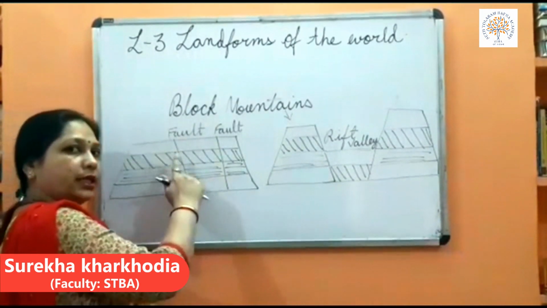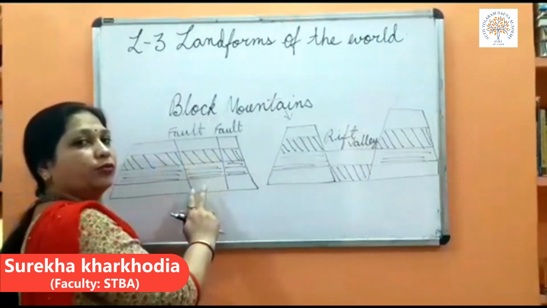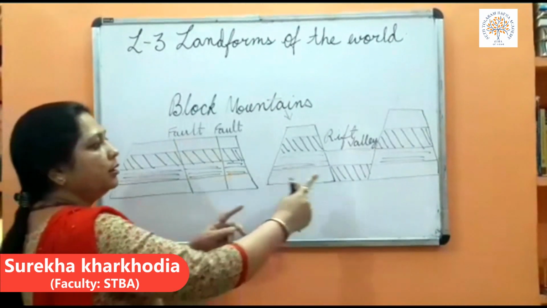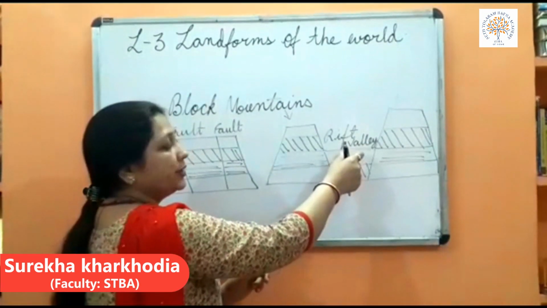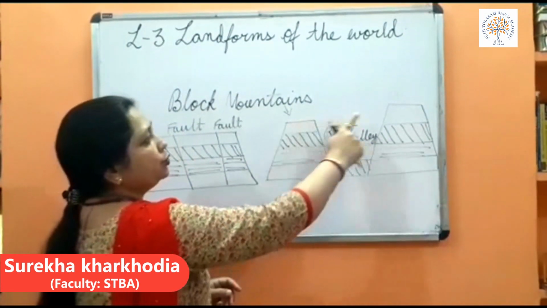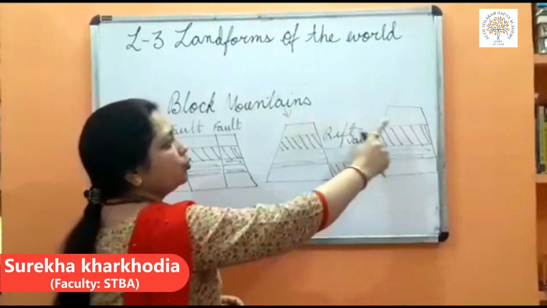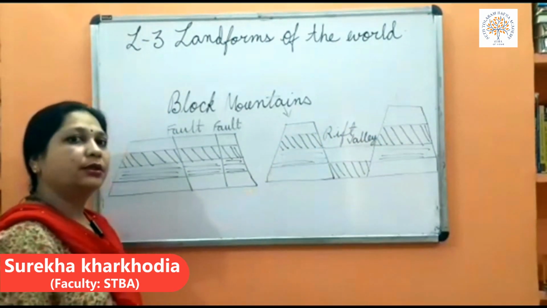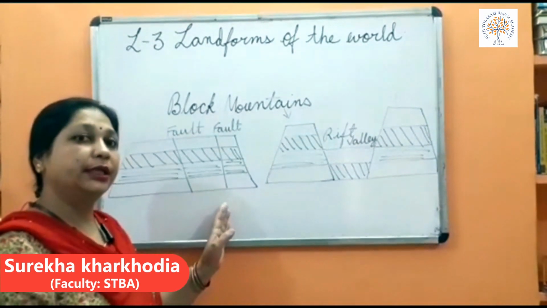If there is only a single crack, then there will be no sinking of the land. But when there are two faults or two cracks, then the position will be like this. The land from the center will sink, and the rift valley is formed. And these two, you can see here, there are no peaks like the Himalayan mountains have. They are flat from the top, so they are known as block mountains. A good example of block mountains you can see in the south at the Nilgiri Hills.